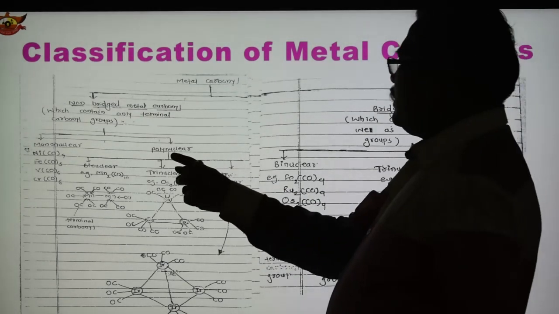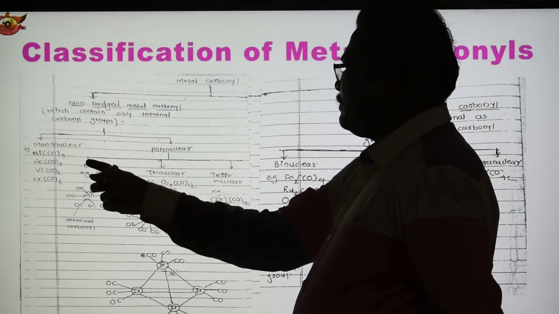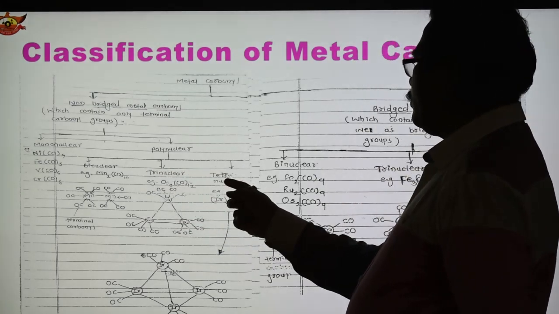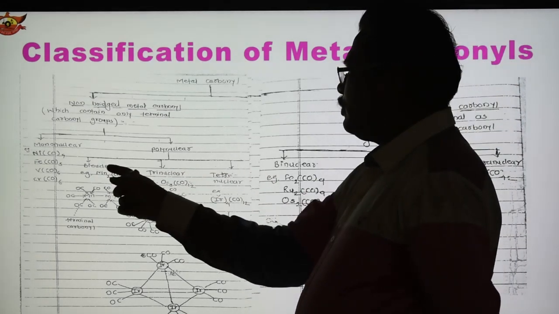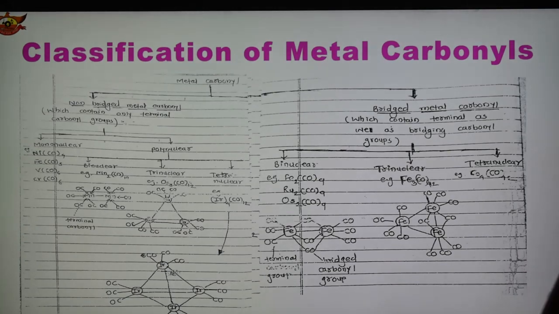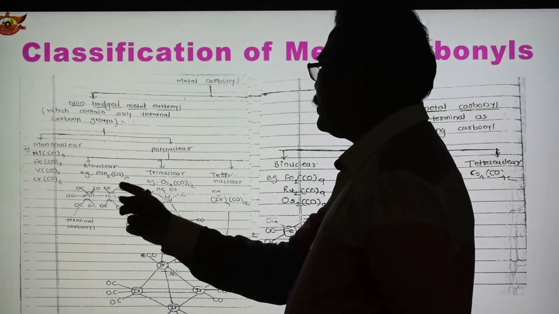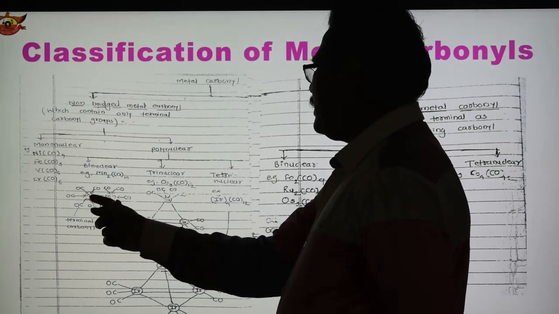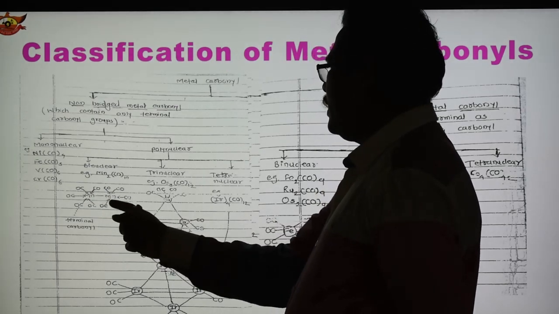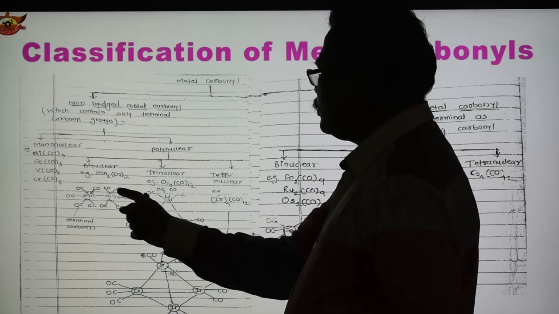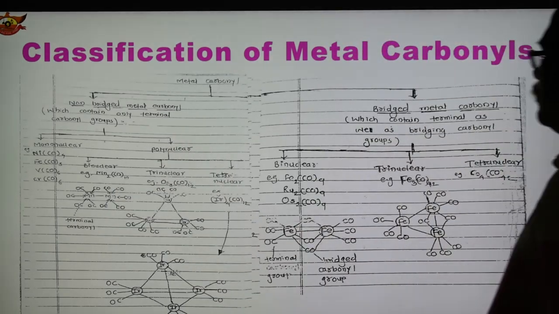And these polynuclear carbonyls are further classified into three types: binuclear, trinuclear, and tetranuclear. So what is binuclear? It contains two metal atoms. An example is Mn2(CO)10, and Mn2(CO)10 has the structure in this way: there is a metal-metal bond, and each metal has 1, 2, 3, 4, 5 carbonyl groups.